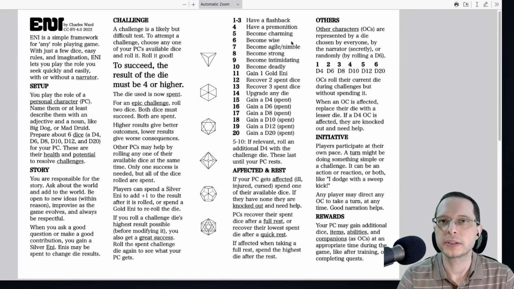Just like in Breathless, when you roll the die, it's used. Unlike in Breathless, in this system, when you roll the die and it's used, it becomes spent. It doesn't degrade or anything. It's spent until you rest, and then you can get it back.